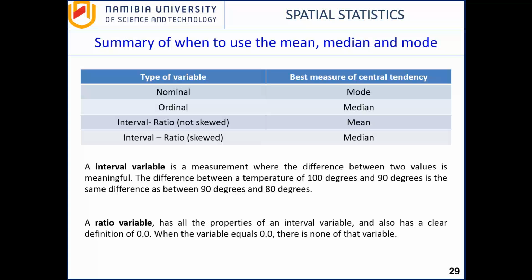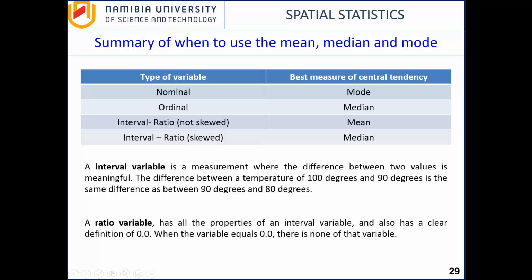Or when we have a specific object, for example apples, we can have one apple, two apples, three apples, 1,000 apples. But if we have zero apples, it means we have nothing. This is basically for your interest. It's not really important right now because we are always considering interval variables. But if we talk about ratio variables, you should also know what we are talking about.